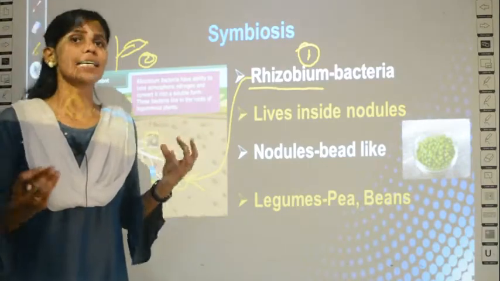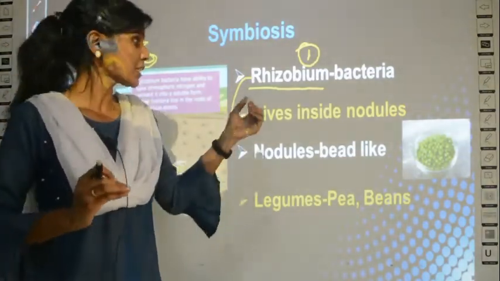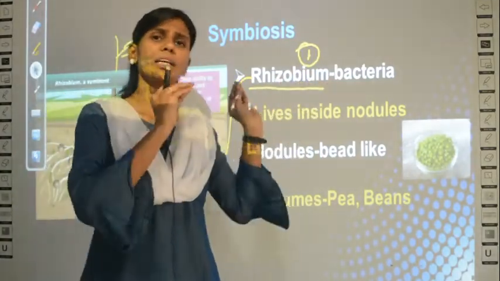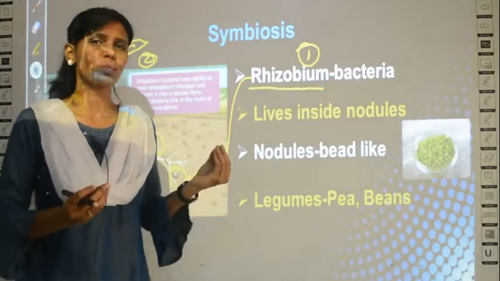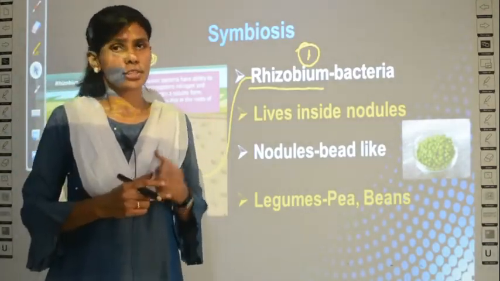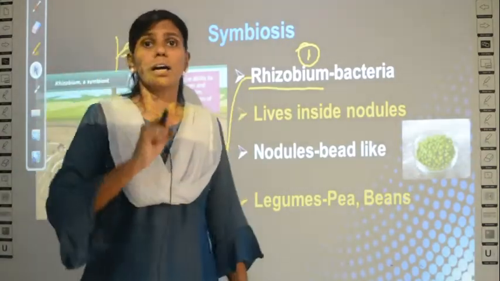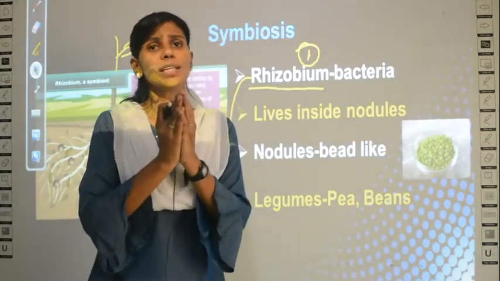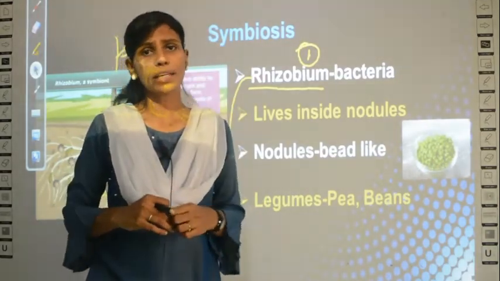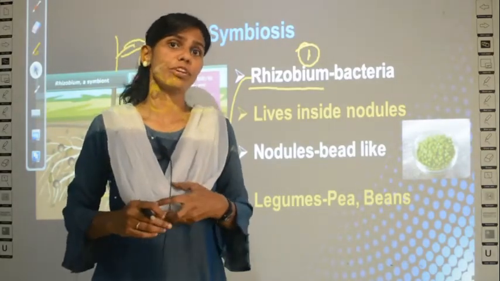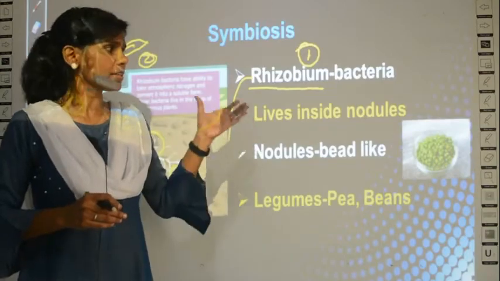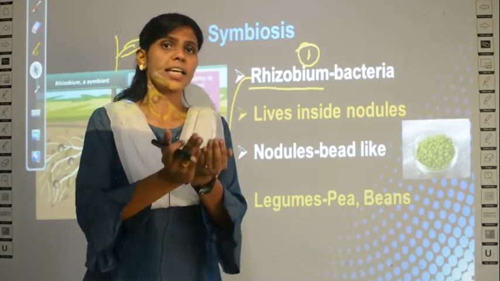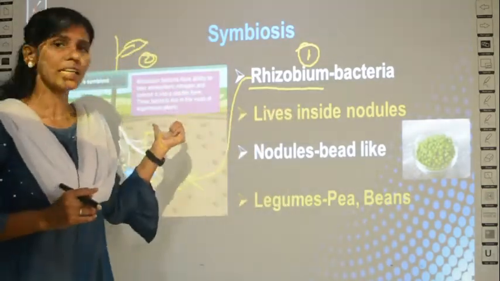Nitrogen is present as a gas in the atmosphere, no? That atmospheric nitrogen is converted by this rhizobium into nitrates and given to the plant, because leguminous plants are poor in taking nitrates from the soil. The plant cannot take nitrogen gas directly. What gas can the plant take? Only carbon dioxide, for photosynthesis. So rhizobium takes the nitrogen gas, converts it into nitrates and gives it to the plant.